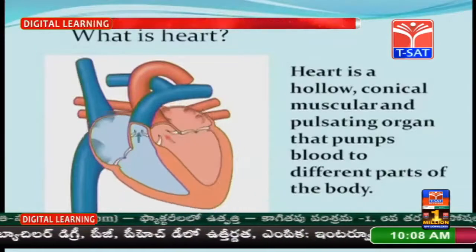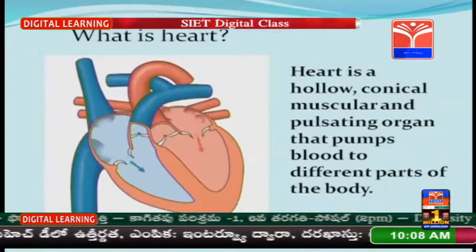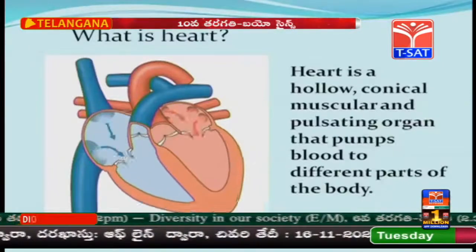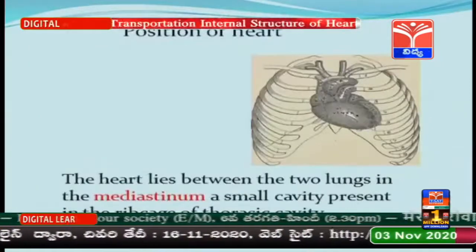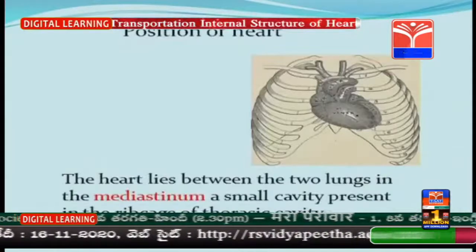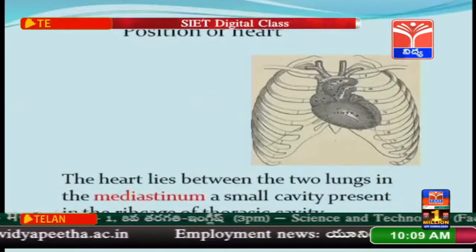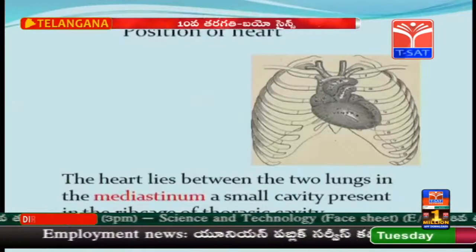The size of the heart is about the size of a man's clenched fist. The heart is located in the chest cavity, in the space called the mediastinum between the two lungs, and it is protected by the rib cage.